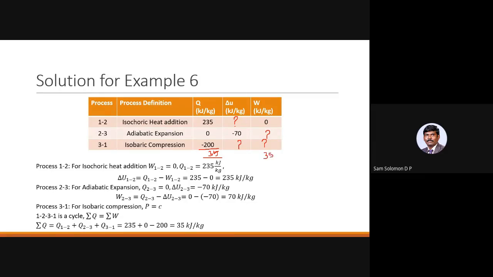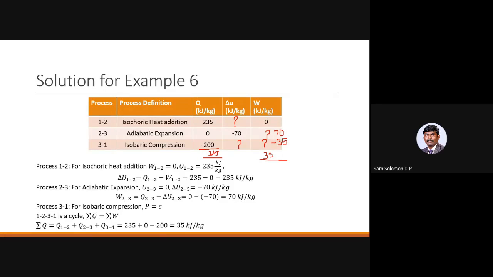You know that the first value is 0, the second value is 70. So the third value of work, in case of process 3-1, would be minus 35.